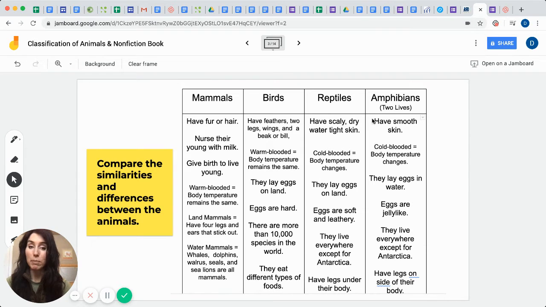So you can see a lot of reptiles, huh? Well, now let's talk about amphibians. Amphibians, the word in and of itself means 2 lives. They have smooth skin. They're cold-blooded. They lay eggs in water. Their eggs are jelly-like, and they live everywhere except for Antarctica. And something that's interesting between the reptiles and amphibians is that a reptile has legs under their body, and amphibians, you can see, they have legs on the side of their bodies. So a lot of similarities between these two.